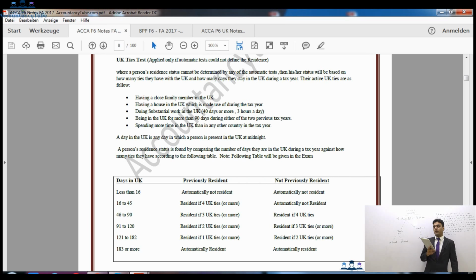Again, the more days you spend in the UK in the current tax year, the fewer ties you need in order to be considered UK resident. If you spend fewer days in the UK, you need more ties in order to be considered UK resident. By the way, there is no benefit of being UK resident. You only have to pay UK tax. So you will have to pay UK tax if you're UK resident. If you're non-UK resident, then you do not have to pay UK tax.